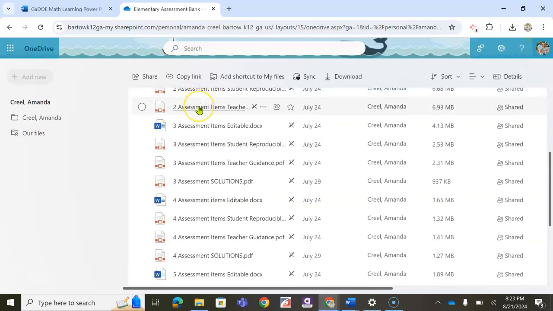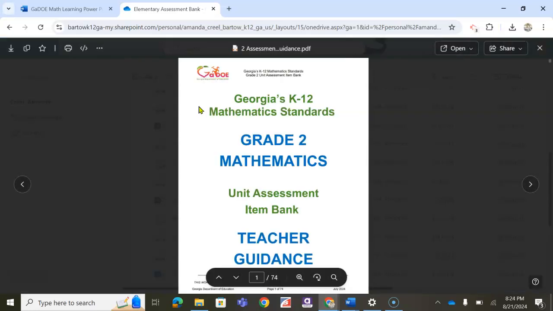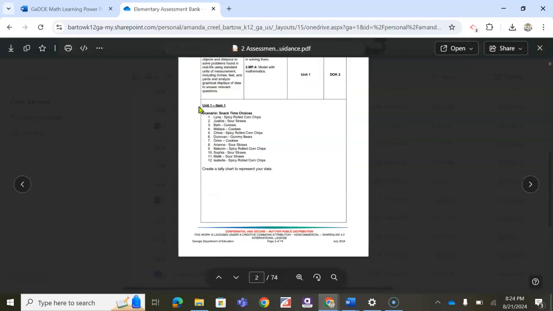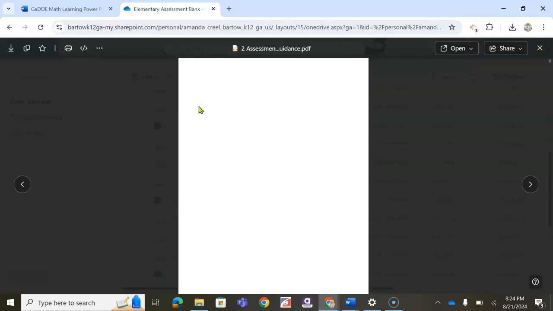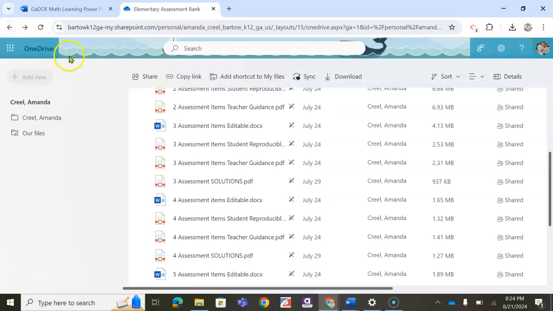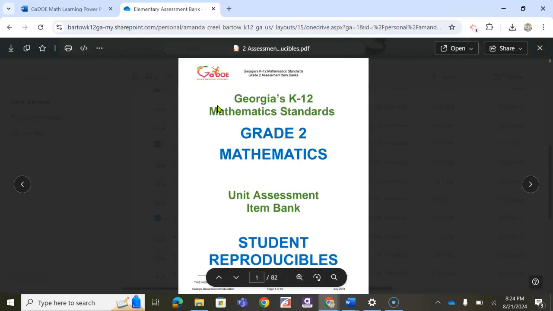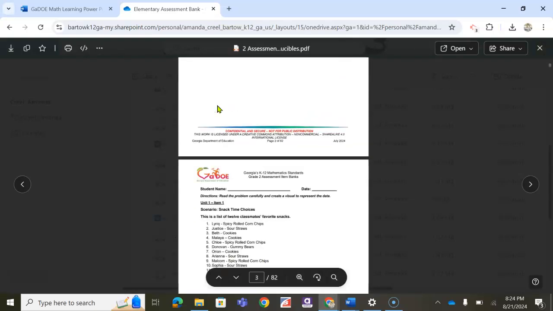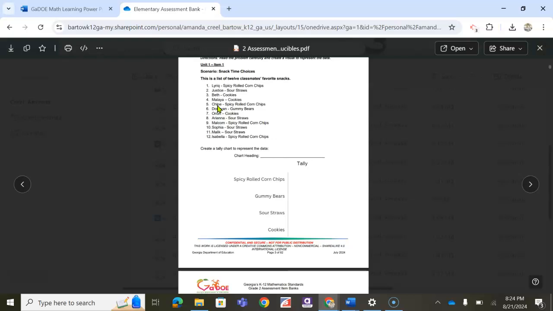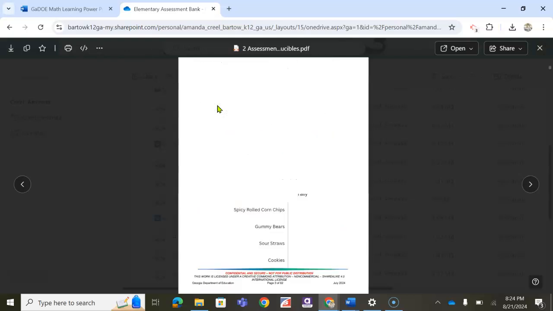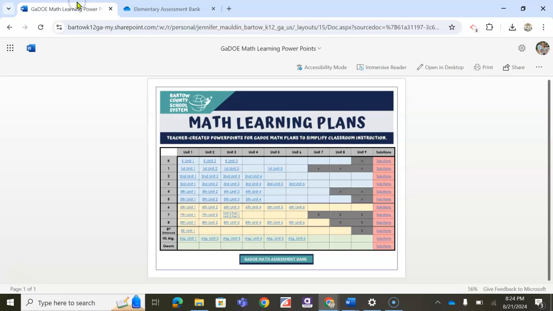And if I were to click on one, it'll pull up resources such as teacher guidance like this one, or I can even click on the link for the student questions as well. And if you go back and look, I actually think there's a link for the answer keys too. Okay, so going back to the PowerPoints, let's choose one of these and go through it together just so I can show you everything that is included.